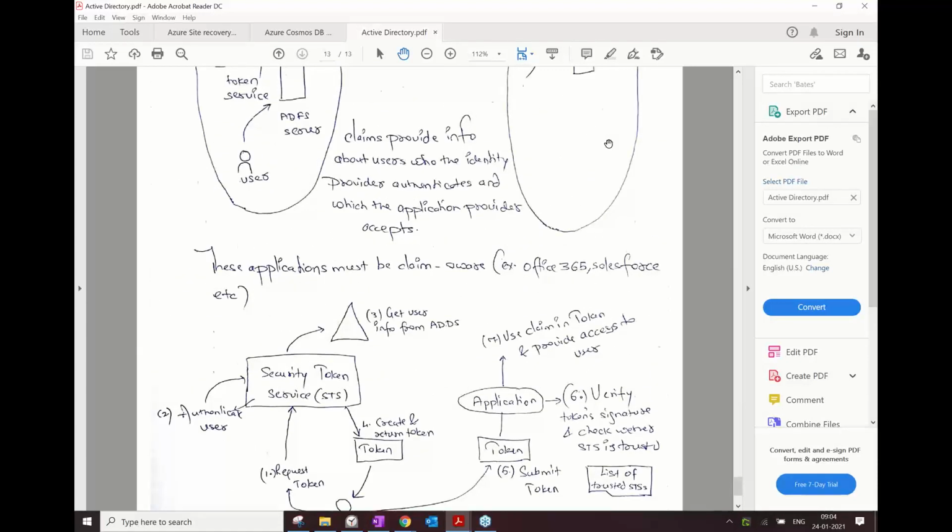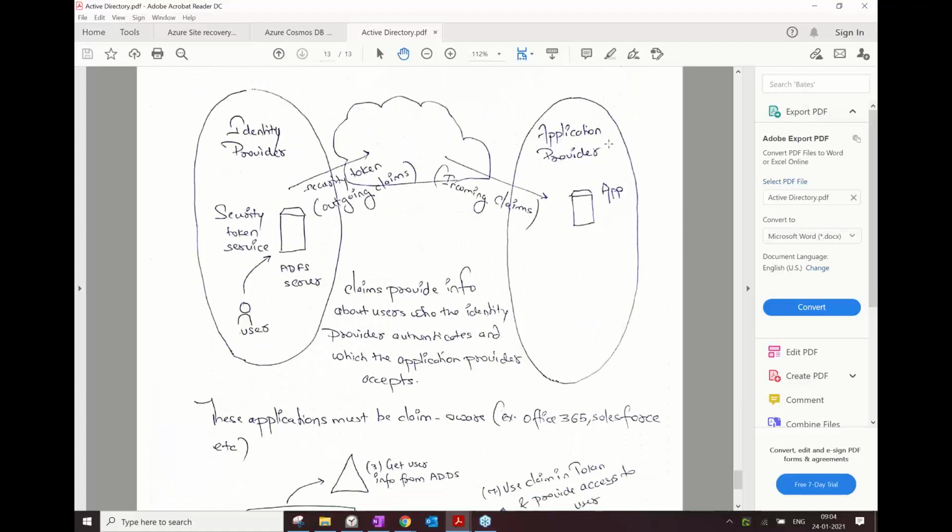And nowadays it is really important to understand what ADFS is. Without understanding ADFS, I don't think you can go for internet-facing applications, or be even an Azure architect, or let's say a cloud architect. Very important to understand ADFS.